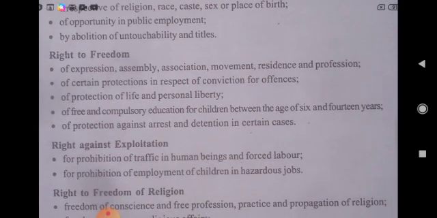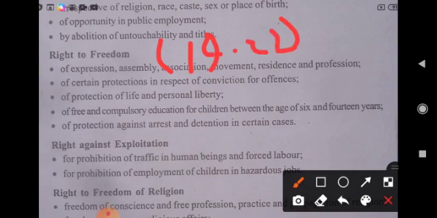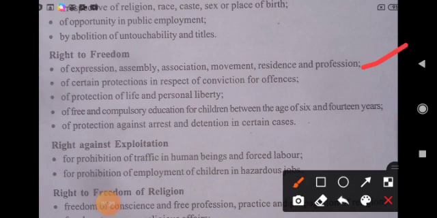Then comes right to freedom. Right to freedom is mentioned from Article 19 to 22. Article 19 says protection of right to freedom of speech and expression, to assemble peacefully, form associations, move freely throughout the territory of India, reside and settle in any part of India, practice any profession or carry on any occupation, trade or business.